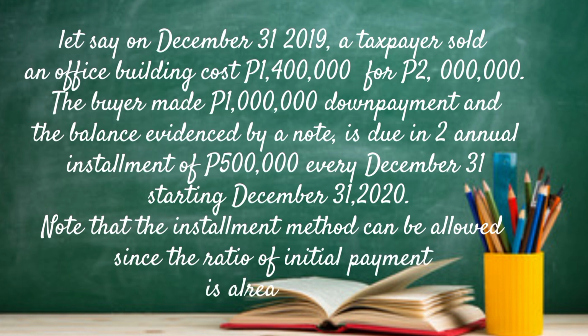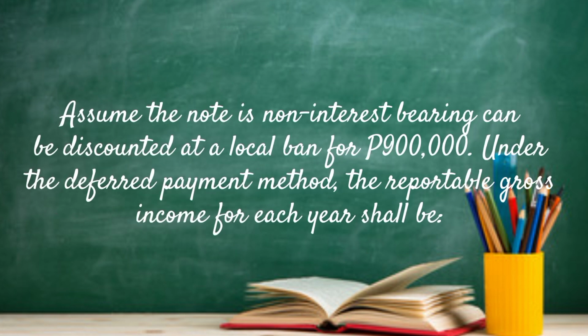Note that the installment method cannot be allowed since the ratio of initial payment is already 50%. Assume the note is not interest-bearing and can be discounted at a local bank for 900,000. Under the deferred payment method, the reportable gross income for each year shall be: